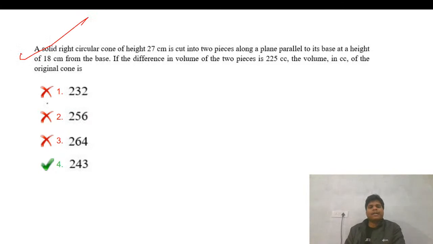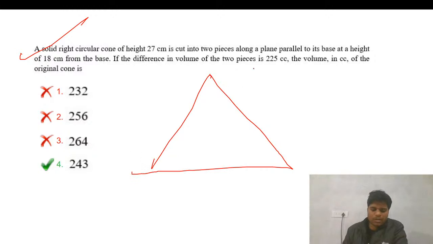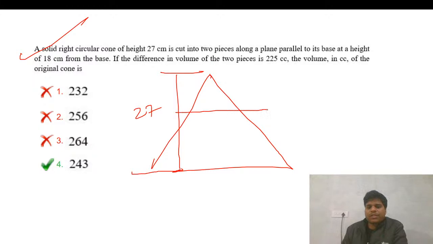A solid right circular cone of height 27, cut into pieces. I think this type of question we have seen again, if we have done mensuration and geometry, this type of question must have been there. Cut along a parallel line from the base, so that is 18. This is the height 18. So the remaining height is 9.